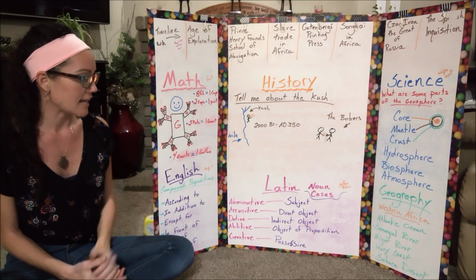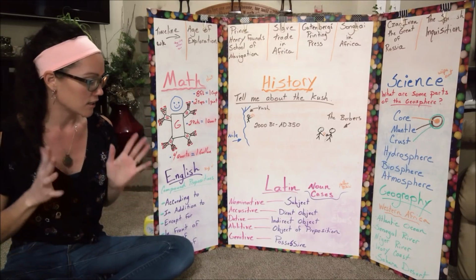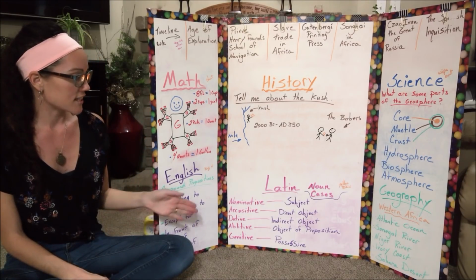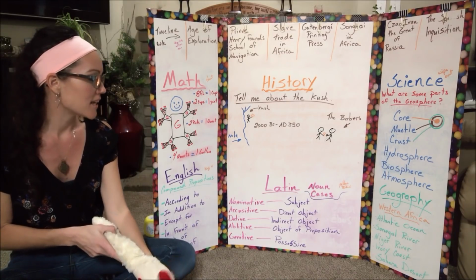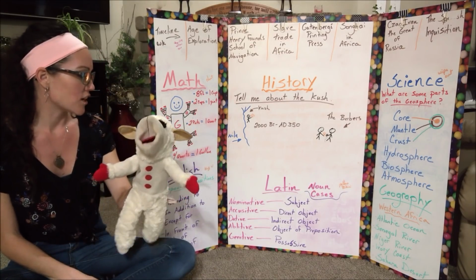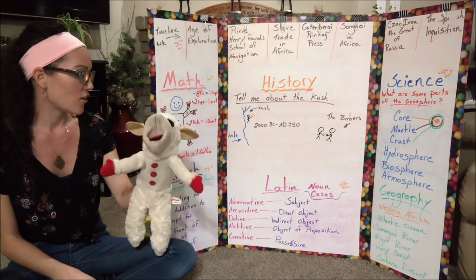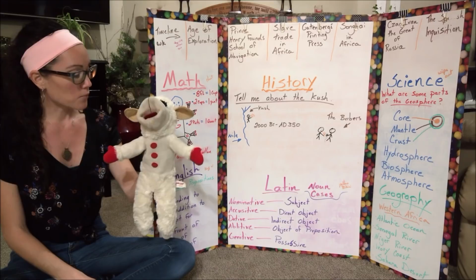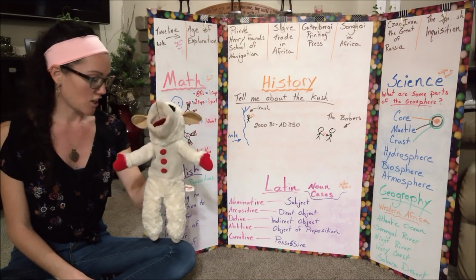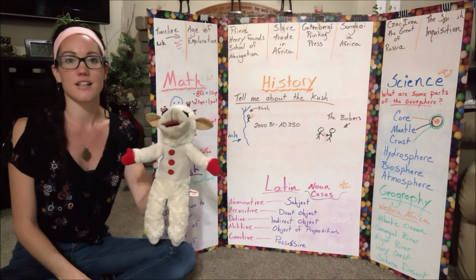Latin noun cases. Latin is repeating itself now. Yay! So this is the same thing that we did for week 1 and 2. Latin noun cases: nominative, subject; accusative, direct object; dative, indirect object; ablative, objective of prepositions; genitive, possessive.